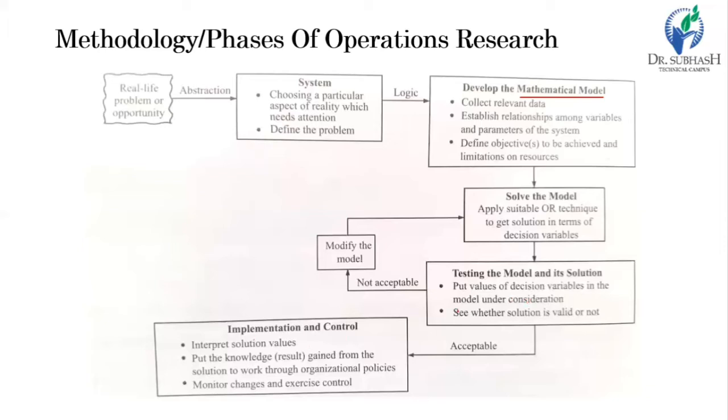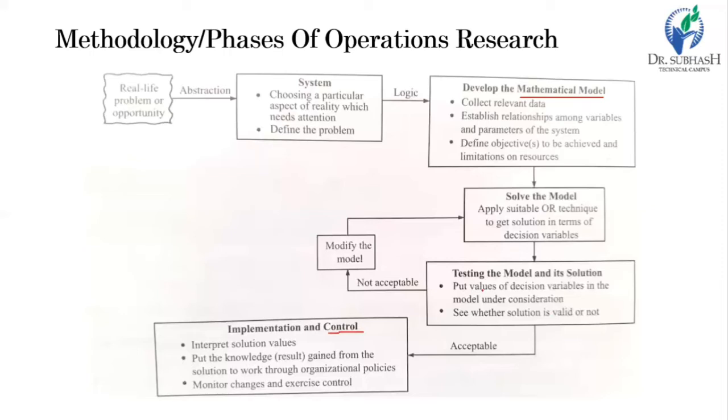So apply the result you gain here, say in terms of army personnel, which type of army personnel should be allocated to which area, which will definitely confirm the war. And the control phase. The control phase is almost the most important.